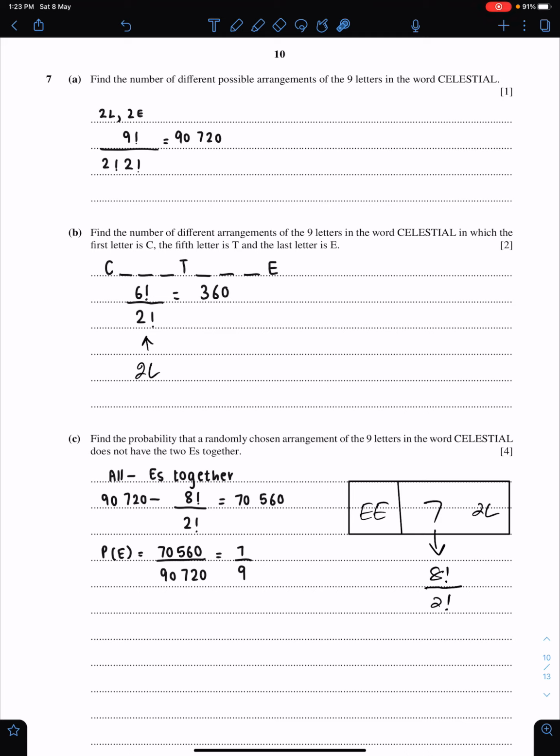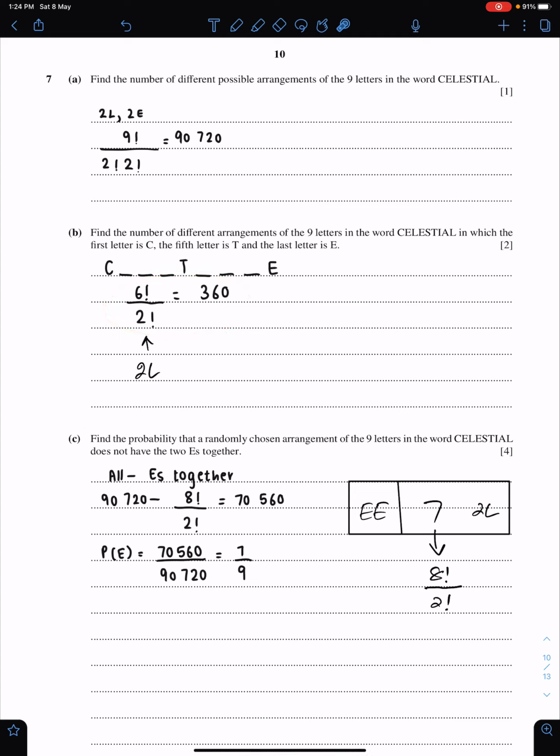Find the number of different arrangements of the 9 letters in the word in which the first letter is C, the fifth letter is T, and the last letter is E. So these letters are fixed. You don't need to arrange these letters. You just need to arrange the remaining 6 letters. So 6 factorial divided by 2 factorial for 2 L's. The answer is 360 ways.